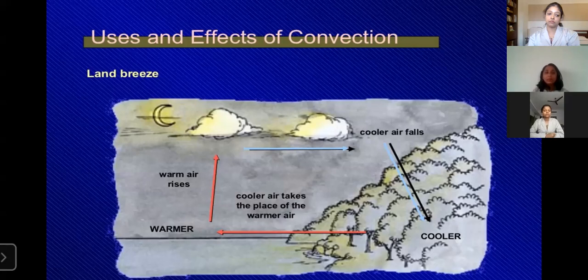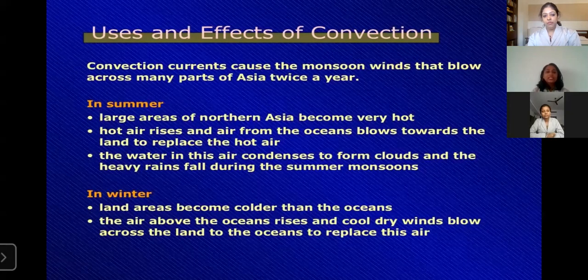Another application is that convection currents cause the monsoon winds that cross many parts of Asia twice a year. In summer, large areas of northern Asia become very hot, and hot air rises, and the air from the oceans blows towards the land and replaces the hot air. That's the case I discussed on that picture. The water in this air condenses to form clouds, and heavy rain falls during the summer monsoons. That is because of convection.